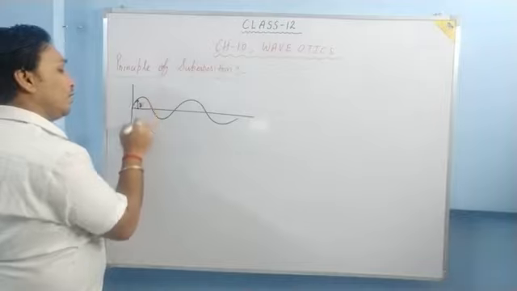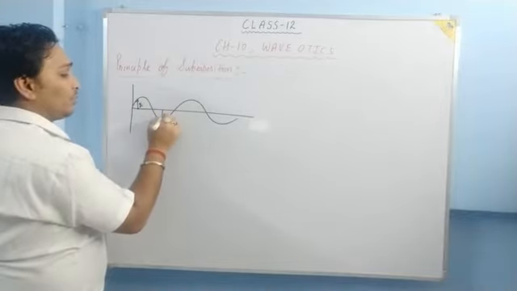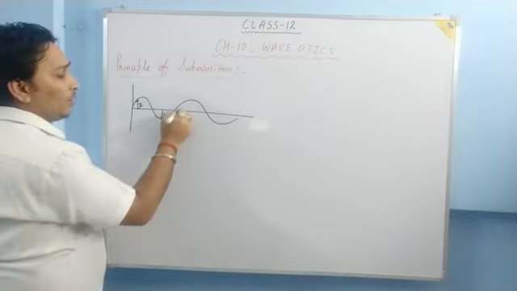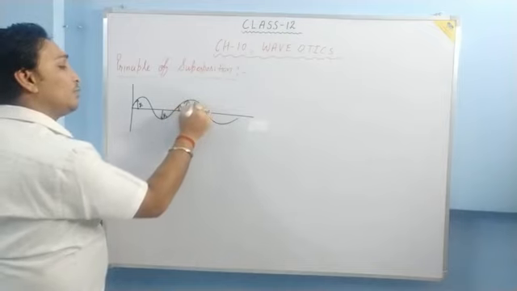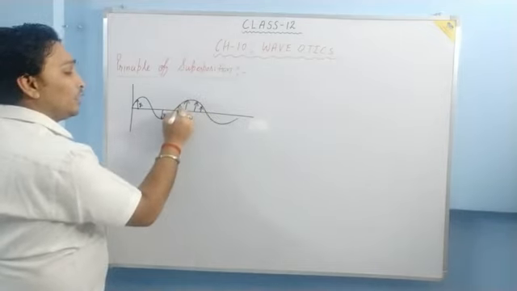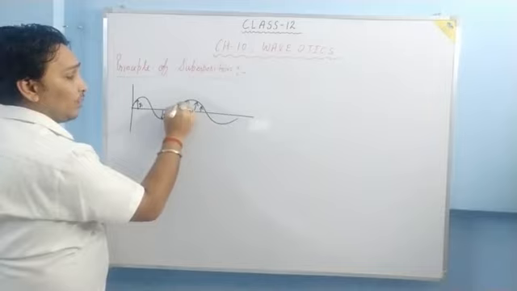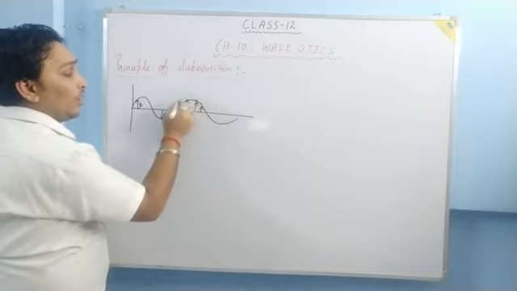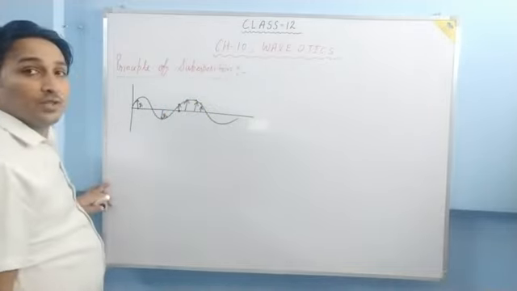Say y1 is the maximum displacement. This particle is here, this particle is here. So these particles are displaced from their mean position.